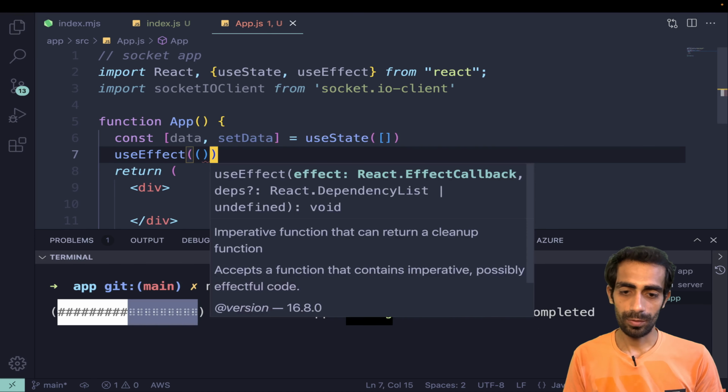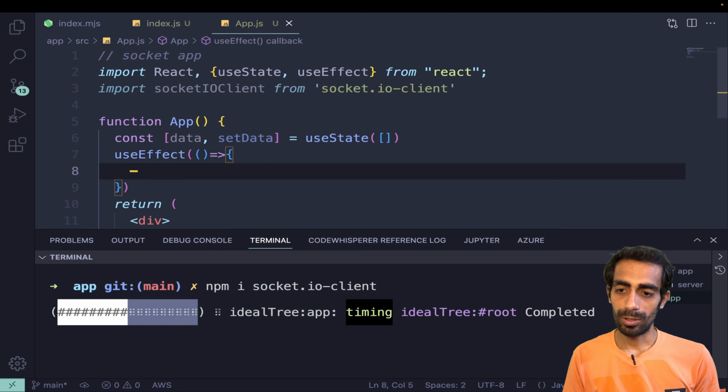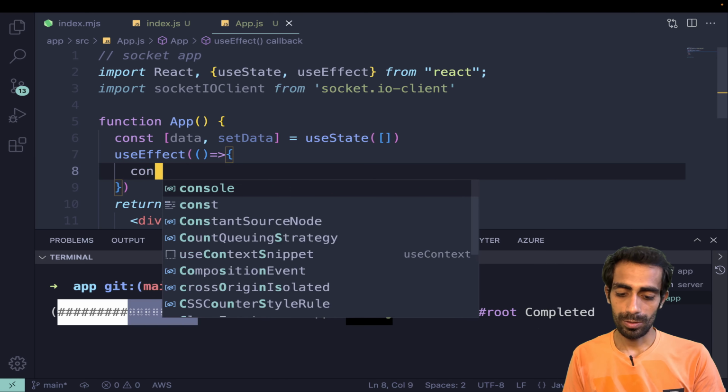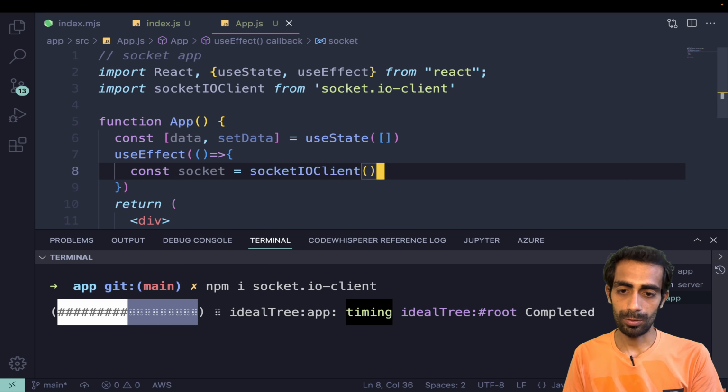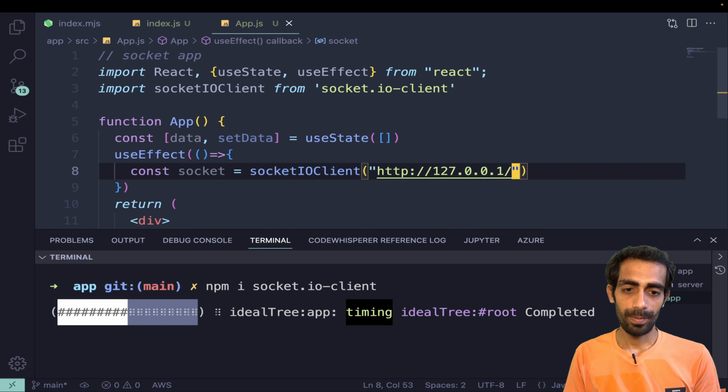And then useEffect. Inside that useEffect I'm going to use const socket equal to io, and here I'll say http://127.0.0.1:4001.